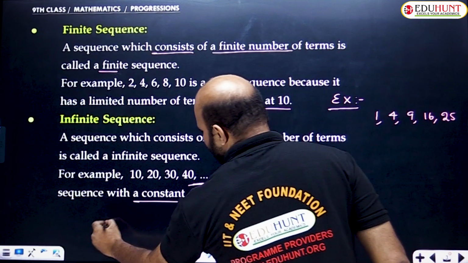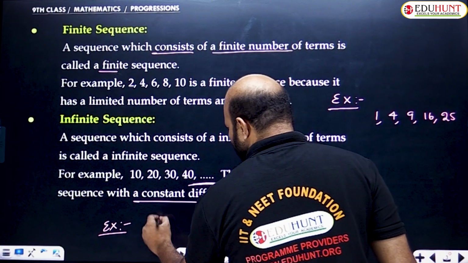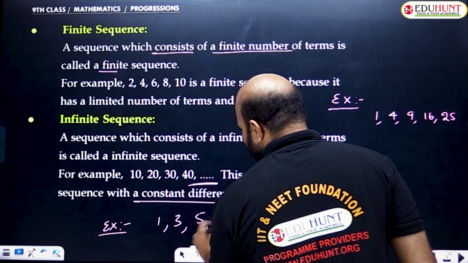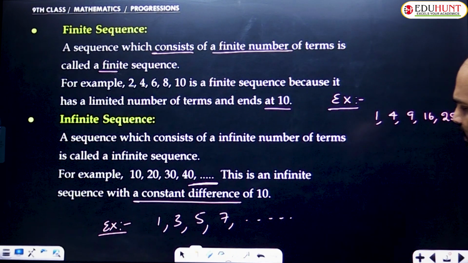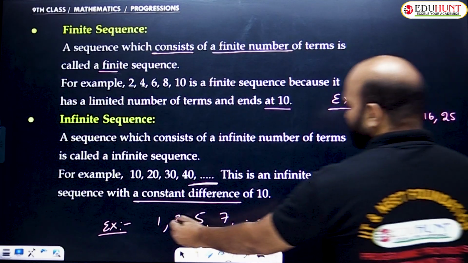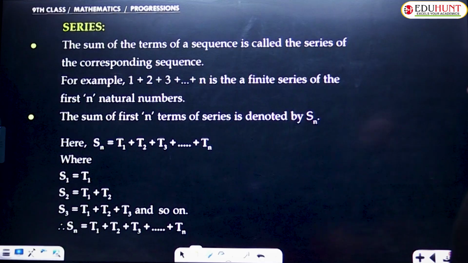Another example: 1, 3, 5, 7 and so on. This is an infinite sequence with a constant difference of 2. It is called the odd number series, an infinite odd number series. Now let's go to series.